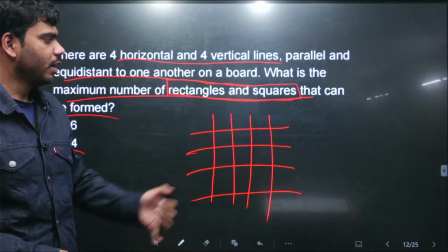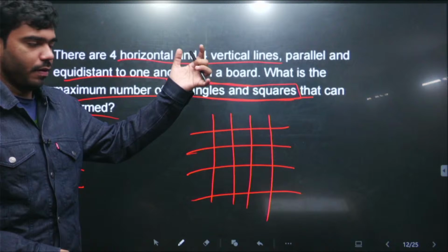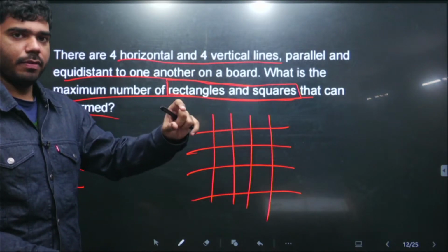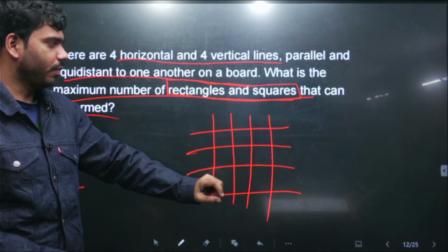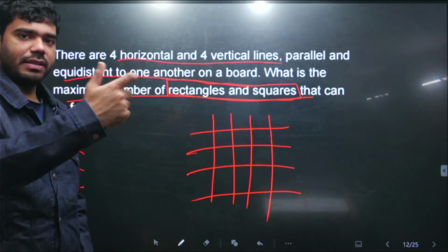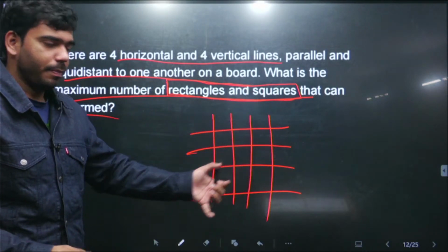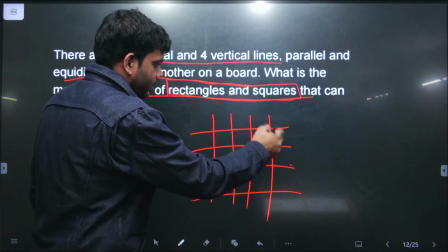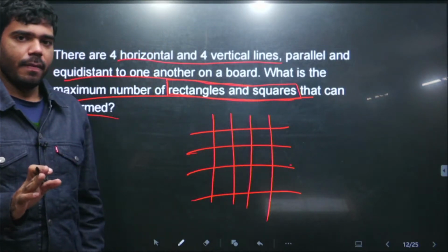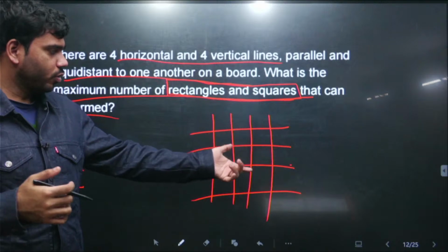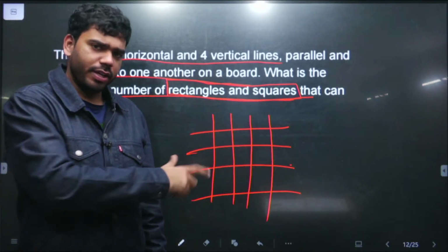We need to find how many unique horizontal and vertical pairs can be found out of this grid, in the sense that any 2 vertical lines we need to select and any 2 horizontal lines we need to select. For any 2 vertical and any 2 horizontal lines, we will have a unique rectangle or a unique square.